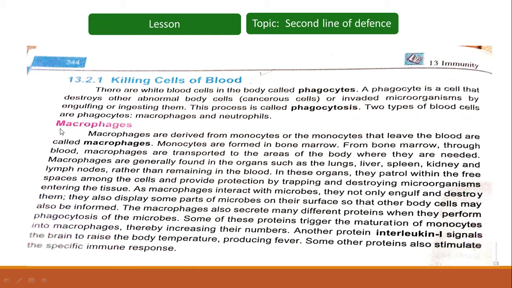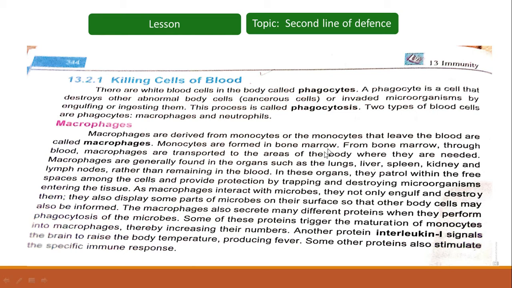First, we have a brief look at the macrophages. Macrophages are derived from monocytes; the monocytes that leave the blood are called macrophages. Within the body, we have some WBCs termed monocytes, present within the blood. When those monocytes leave the bloodstream, they are referred to as macrophages. Macro means large, phage means eaters, so they are the large eaters which can engulf invading microorganisms.